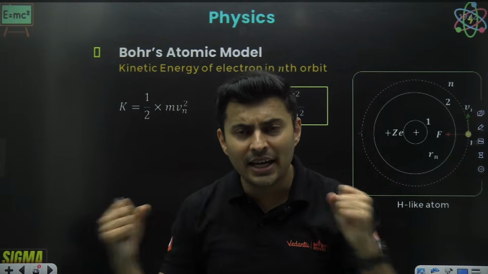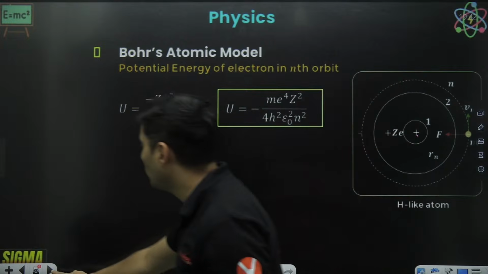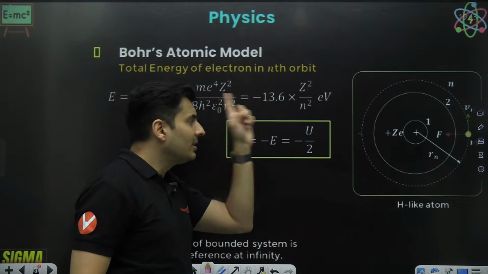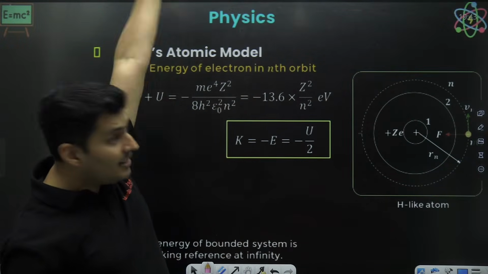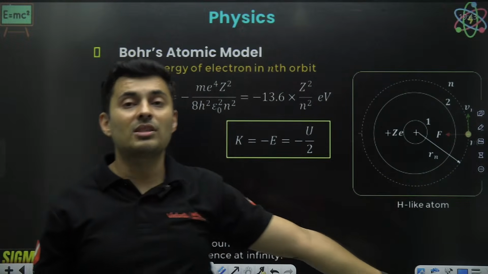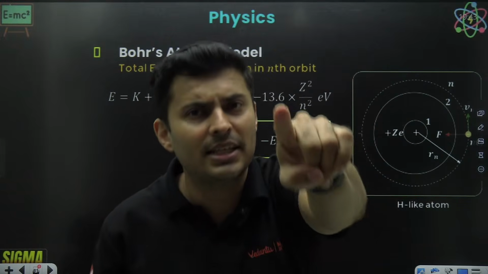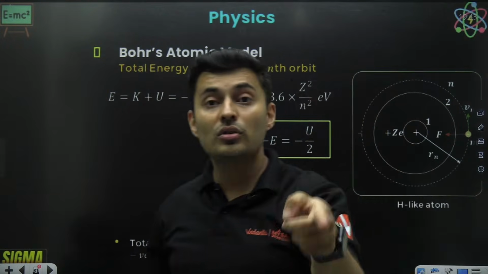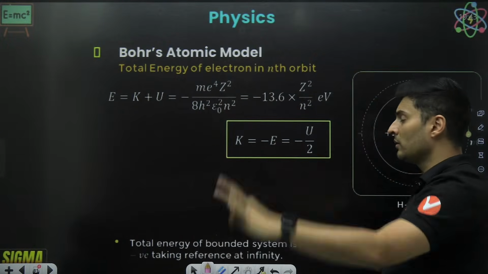So I can find the total energy of the electron exactly, and that total energy, kinetic plus potential, comes out as 13.6 negative, total energy is negative, Z square by n square. That is the energy of that electron with 13.6 as a constant, negative value. But the answer is in electron volt.